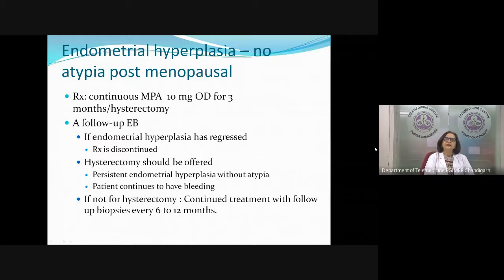And in the postmenopausal woman, once we have ruled out that there is no tumor either in the ovary or in the adrenal, but she's still having endometrial hyperplasia, you can still give progesterones. We can give it for 3 months, or here in the postmenopausal lady, you can give an option of hysterectomy to the patient. Here we will not say medical is definitely first line and then hysterectomy. Here you can give the option of either medical or surgical, whichever the patient wants, because it is a postmenopausal lady. And if I'm giving a medical treatment here, I would prefer to give a continuous progesterone, not cyclical, because in any case she's postmenopausal, and then we do a follow-up EB after 3 months.